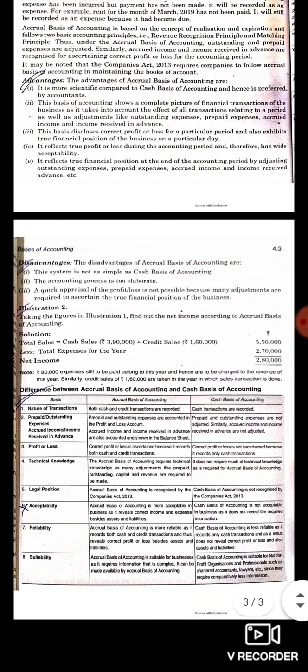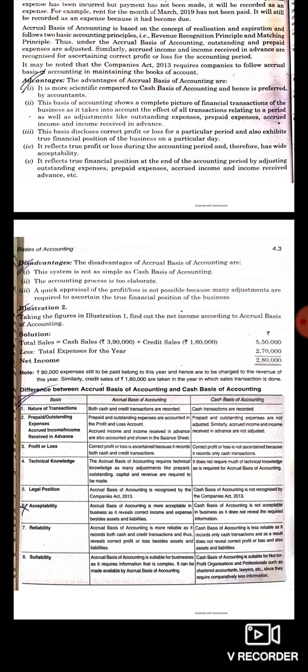Next is the disadvantages of accrual basis. So this system is not simple, so it is very time consuming because a lot of adjustments are to be made in case of accrual basis, and also the accounting process is too elaborate. A quick appraisal of profit and loss is not possible because of adjustments, so it is time consuming. So these are the disadvantages of accrual basis of accounting.